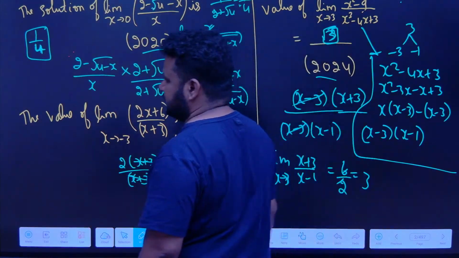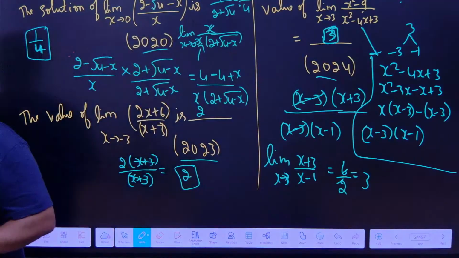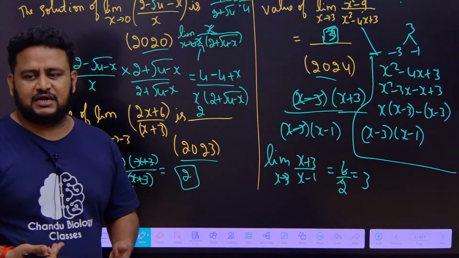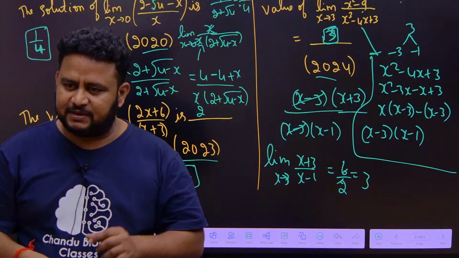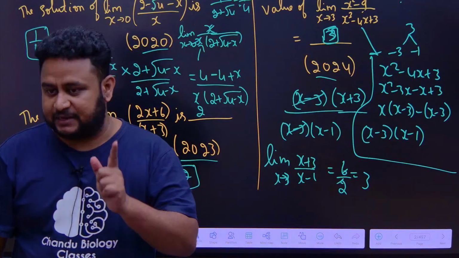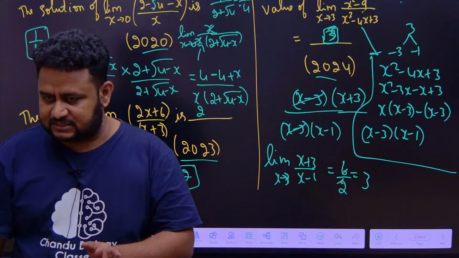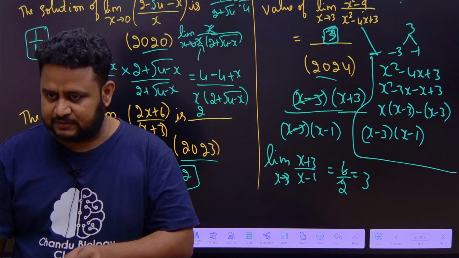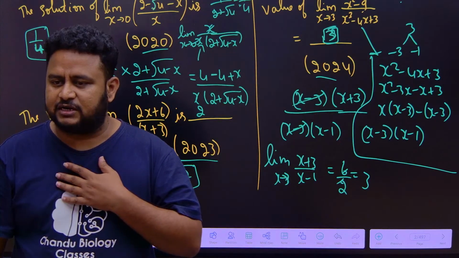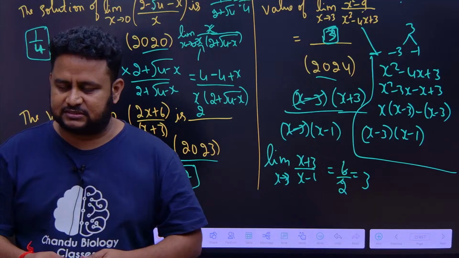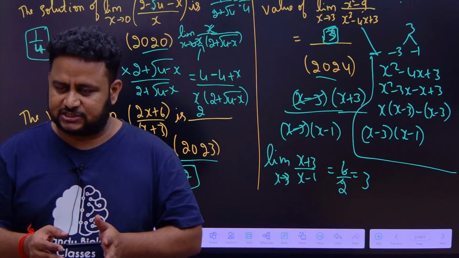That was the 2024 question. This is how we can solve such questions. Clear to you? So today we learnt about rationalization, which we already learnt. Then we learnt about the infinity by infinity form. Most importantly, we learnt trigonometric limits, that is sin x by x is equal to 1, x by sin x is equal to 1, tan x by x is equal to 1, x by tan x is equal to 1. And also, very important, the inverse ones: sin inverse of x by x and tan inverse of x by x are also equal to 1.